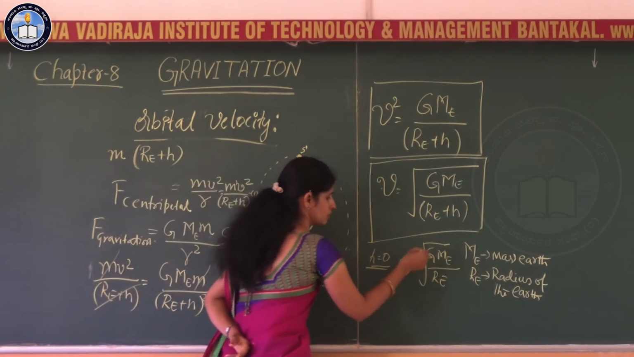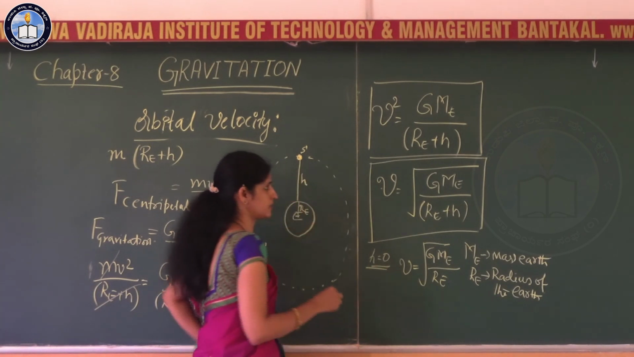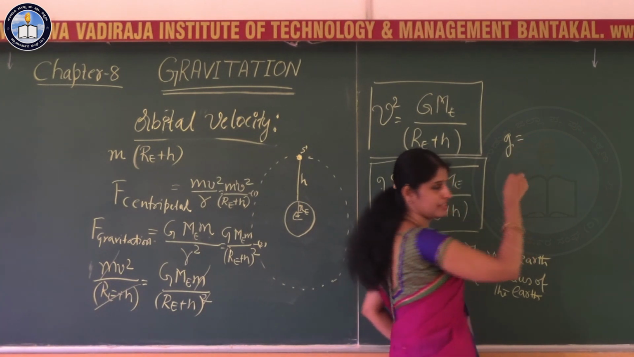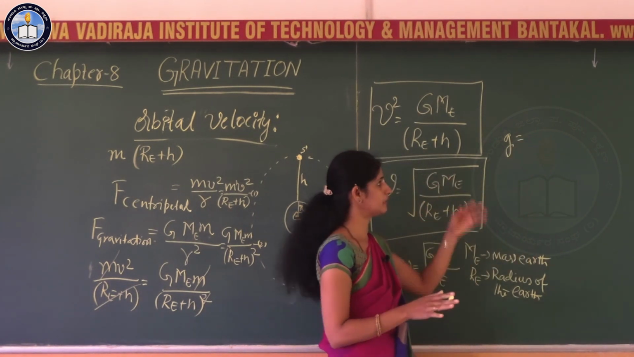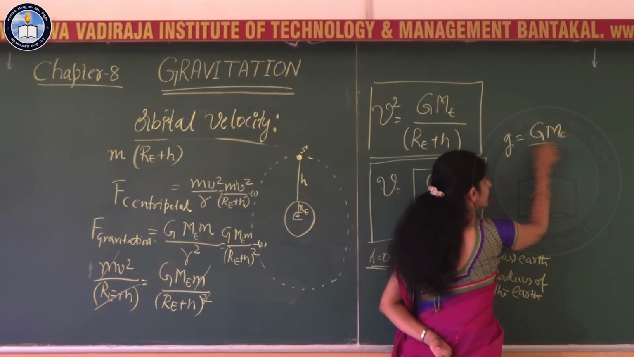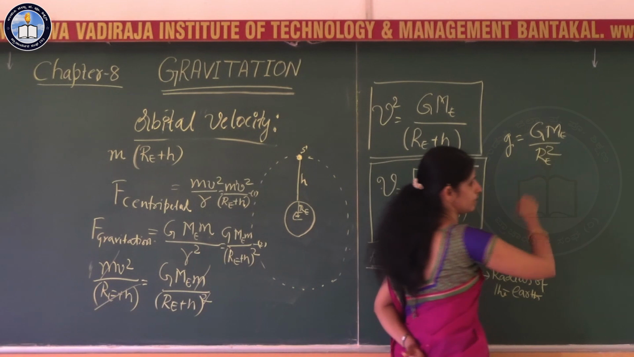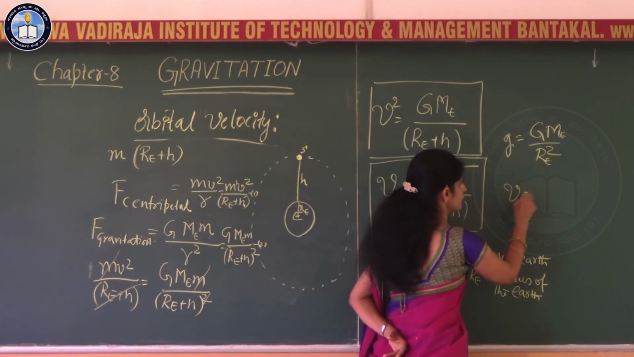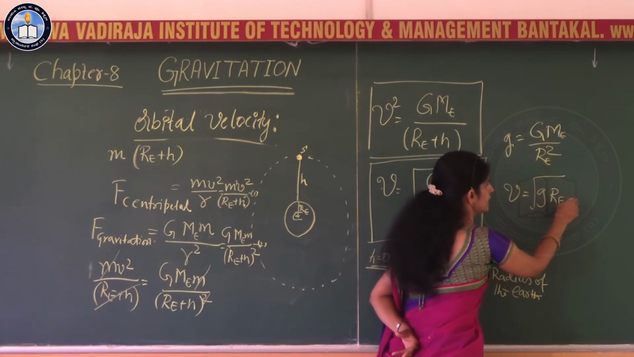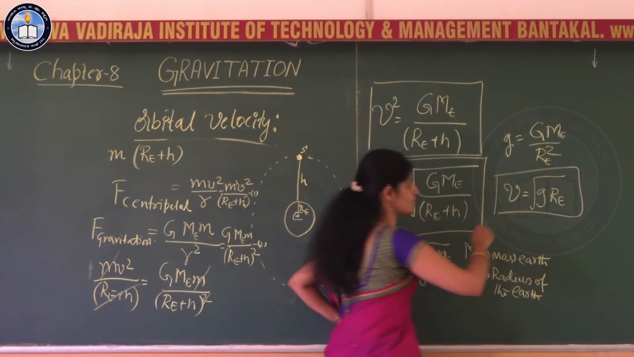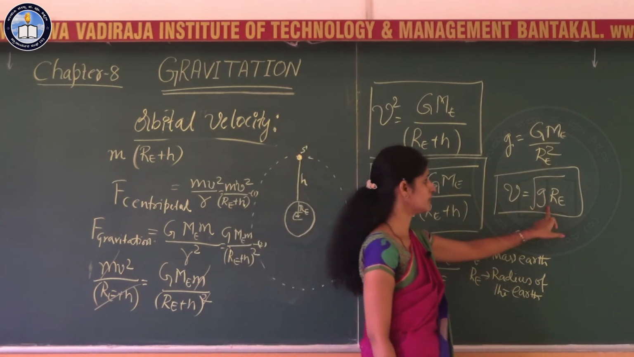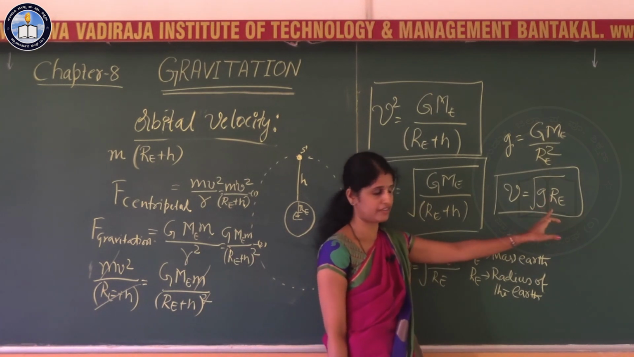See, if you go for further simplification, you have studied acceleration due to gravity in the previous session, that is given by G M_E by R_E whole square, right? So, what you get for v is nothing but square root of g into R_E. This is the expression that relates velocity of the satellite with the acceleration due to gravity.